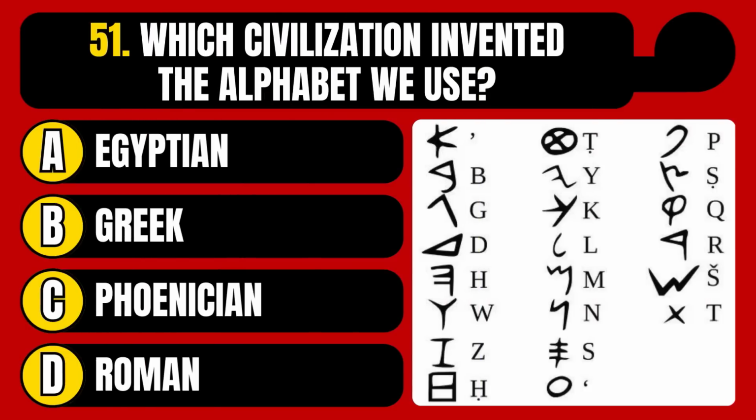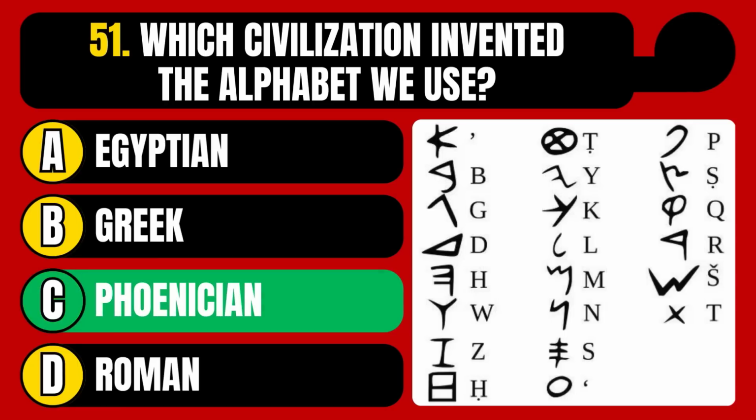Which civilization invented the alphabet we use? Egyptian, Greek, Phoenician, or Roman? The correct answer is option C, Phoenician.